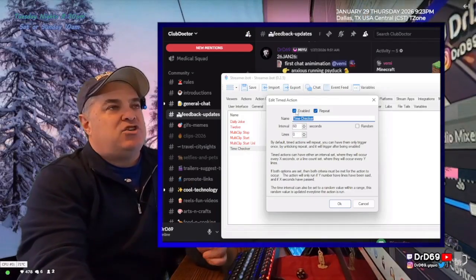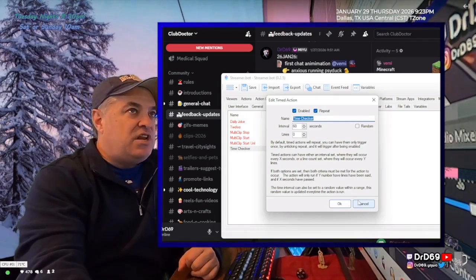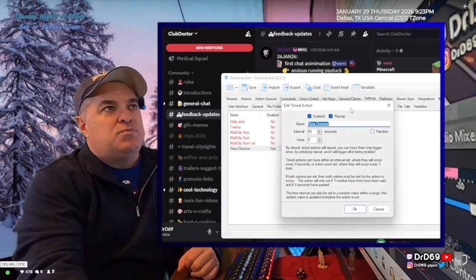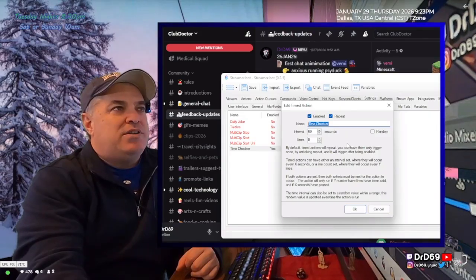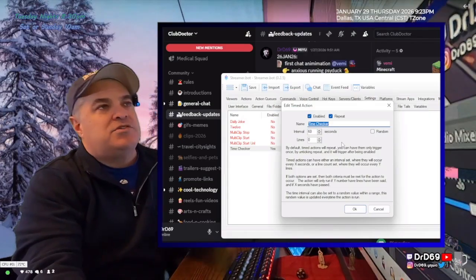You create a timed action, you have an interval, you have number of lines in chat, and then you can say if it's enabled or not, and you can say if you want it to repeat. So this is where I got confused, because I came in here and I wanted a timed action that happens at a certain time of the day. Why is that not in here? Well, it doesn't work like that.